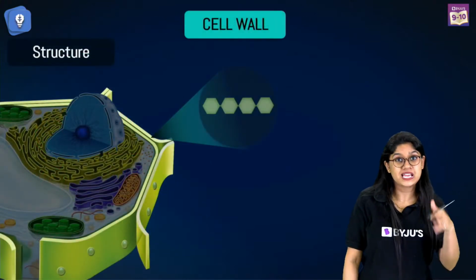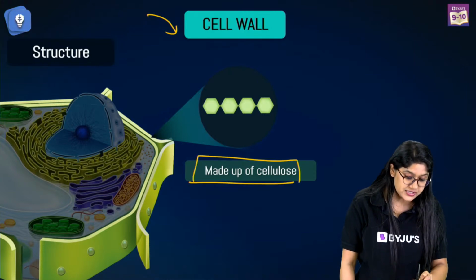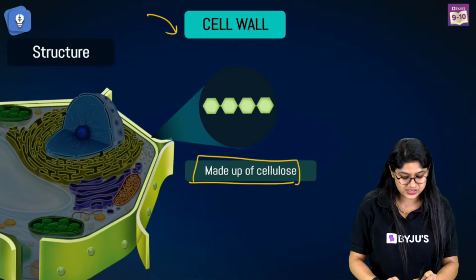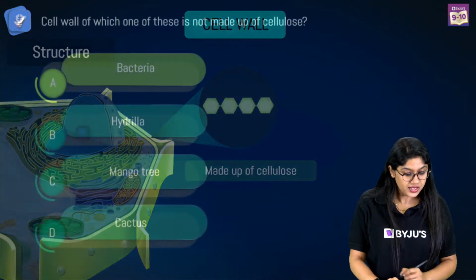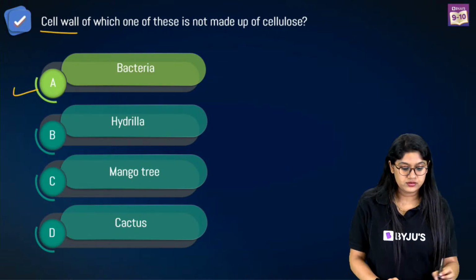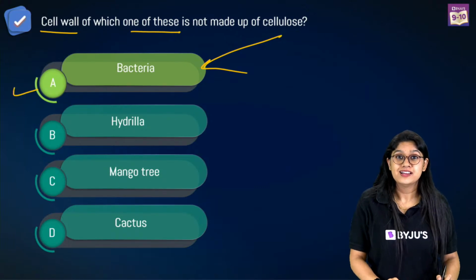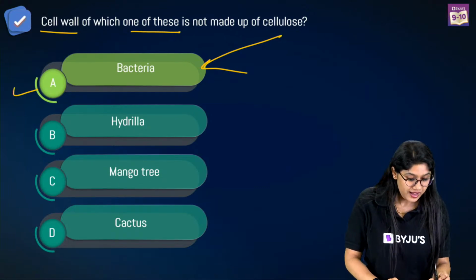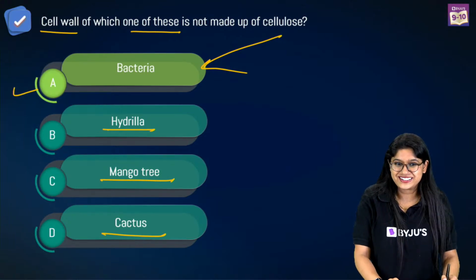So when we talk about the cell wall, the cell wall of plant cells is made up of, of course, cellulose. So the correct answer will be option A, bacteria. The cell wall of the bacteria is not made up of cellulose, whereas hydrilla, mango tree and cactus are plants, right?